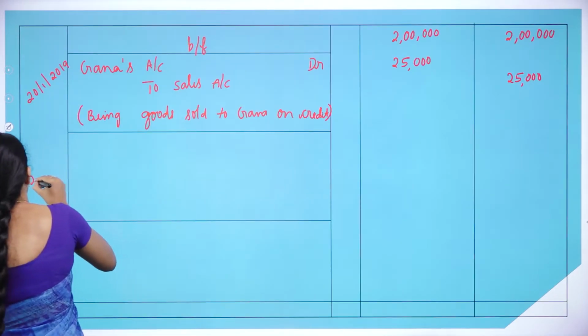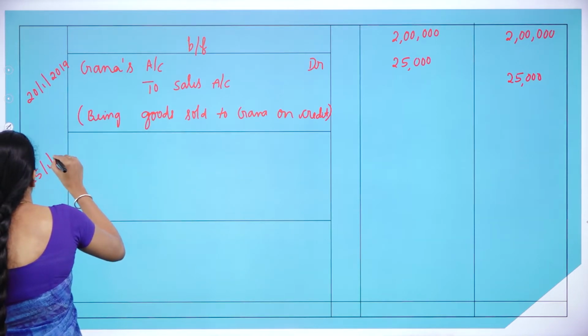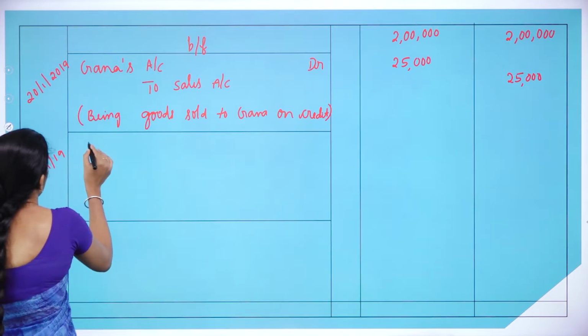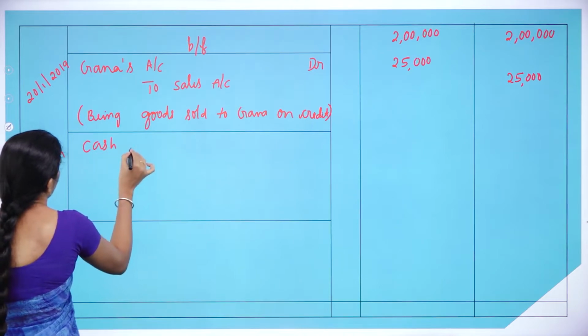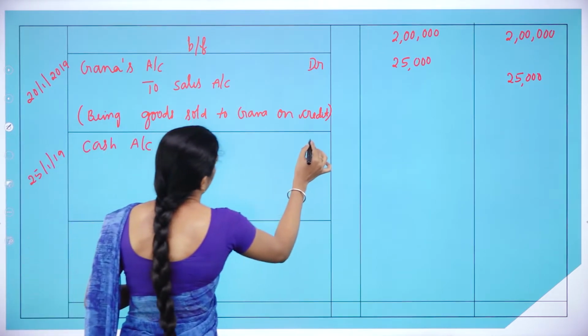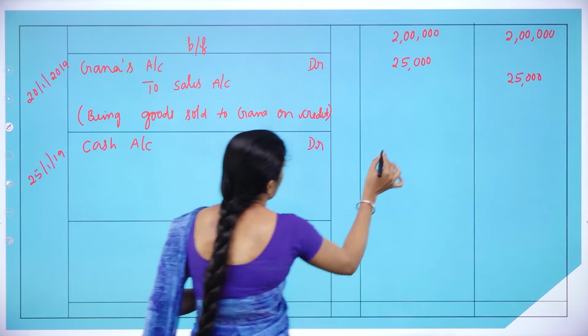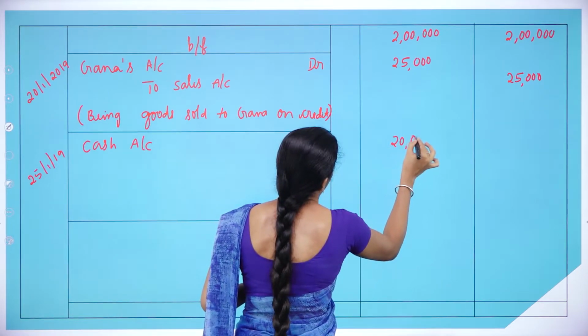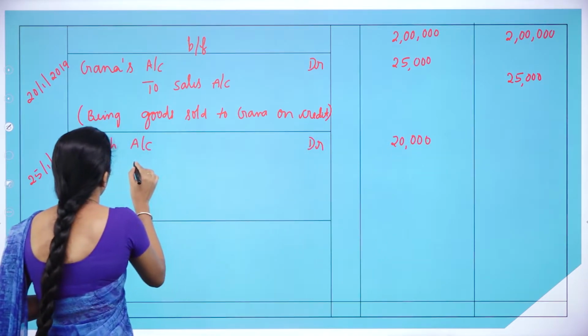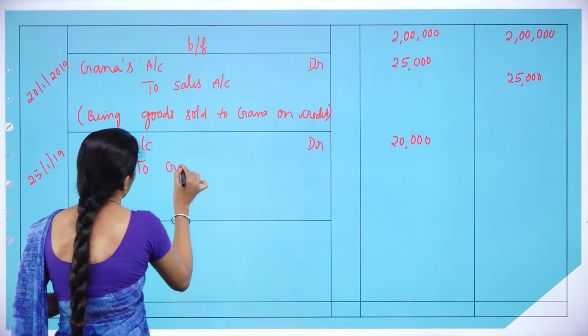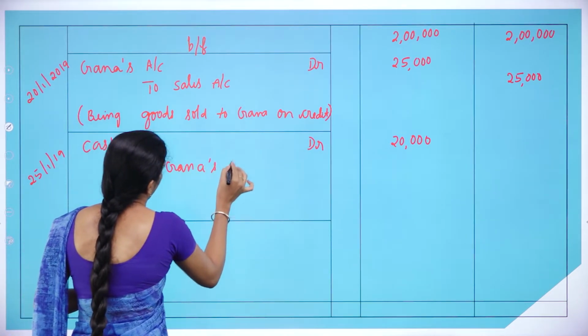That is Jan 25th 2019. So, what we are receiving? Cash. So cash account debit. How much we are receiving from her? It is 20,000. From whom we are receiving? From Ghana. So Ghana's account.